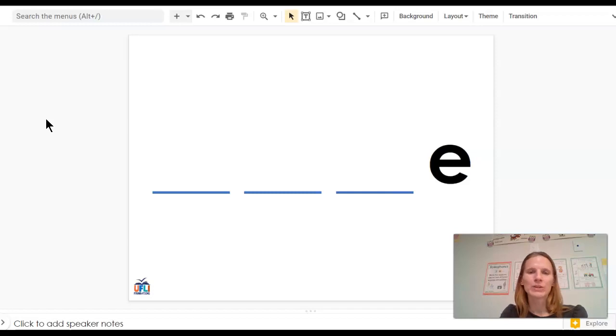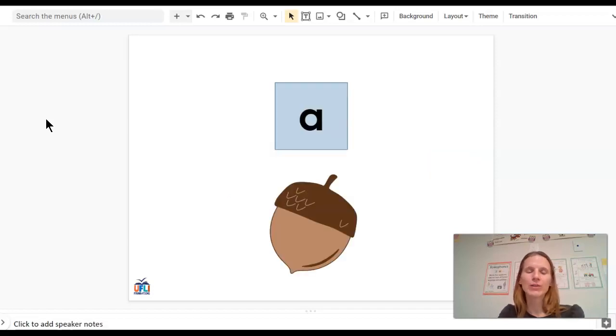That E at the end of a one-syllable word changes the vowel that's in the middle of the word. So it makes the vowels say their long sound. So A, the short sound is A, but its long sound says its name. It says A, like the sound you hear in acorn.